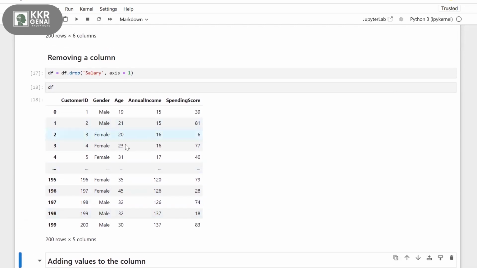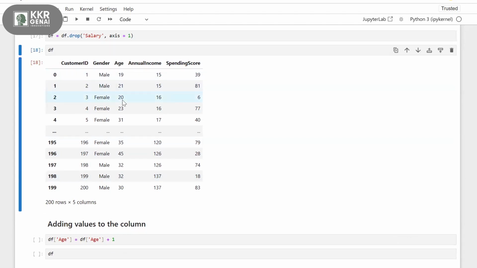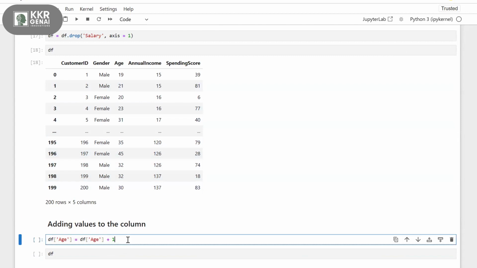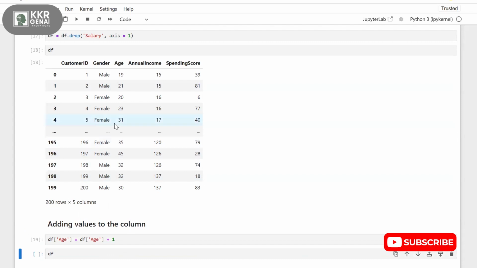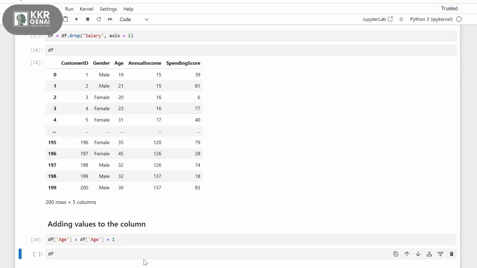Okay, and now adding values to the column. Let's say I have my age column: ages of 19, 21, 20, 23, 31. If you want to add one to your age values, you simply access your column df of age, and then you add +1 to it. df of age equals df of age + 1.